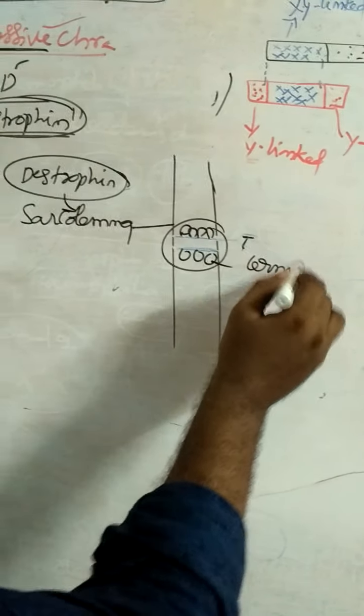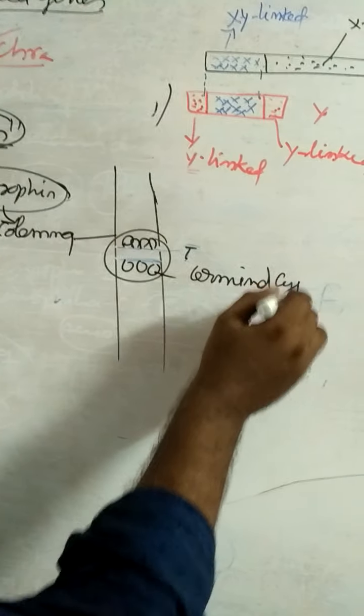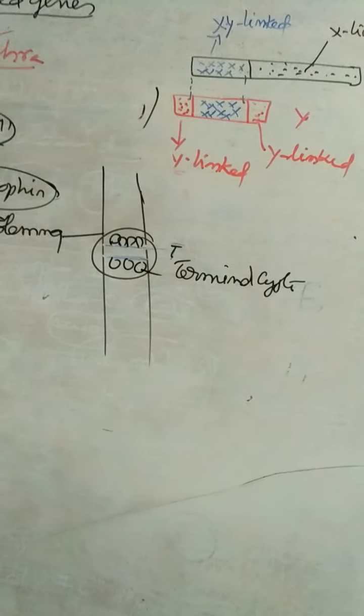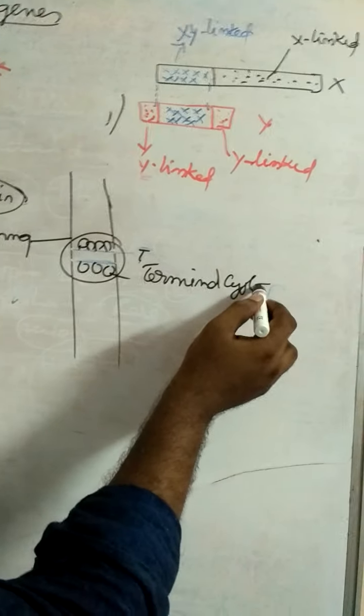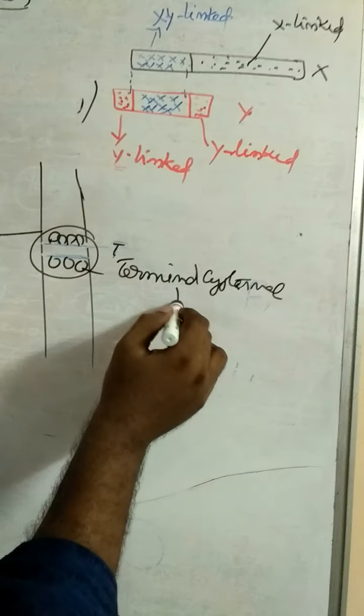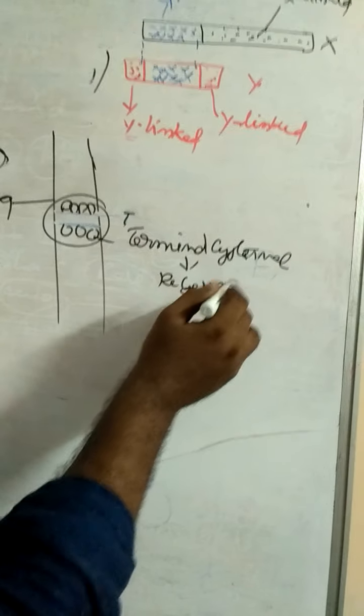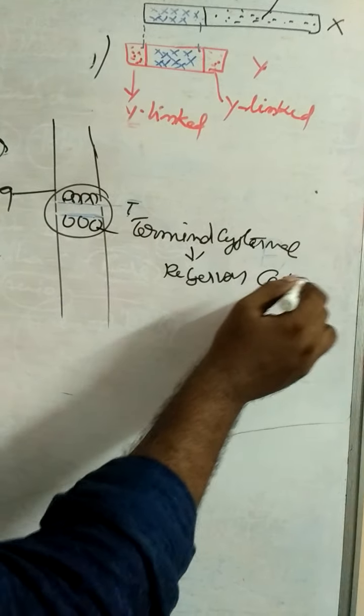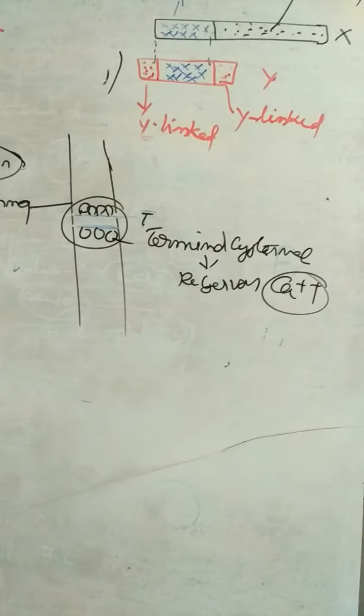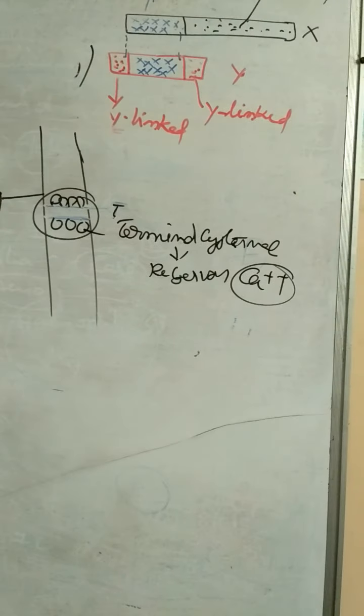On either side of the transverse tubule, terminal cisternae are present. Terminal cisternae are the reservoirs of calcium ions. What are the reservoirs of calcium ions? Terminal cisternae.